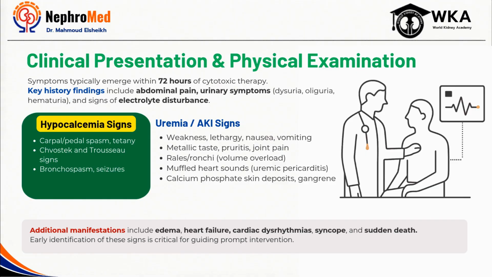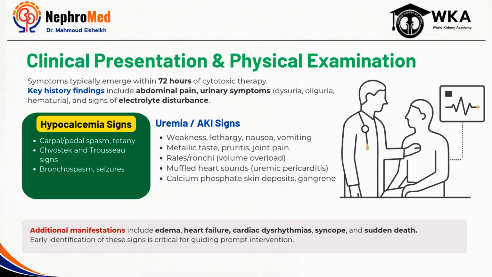From a nephrology standpoint, acute kidney injury is often one of the earliest and most clinically significant manifestations. Patients may develop oliguria, rising creatinine, volume overload, and symptoms of uremia as the metabolic burden overwhelms renal capacity. Many physical findings are actually driven by underlying electrolyte abnormalities. Hypocalcemia may present with muscular cramps, tetany, carpopedal spasm, and the classic Chvostek and Trousseau signs. In more severe cases, seizures can occur.